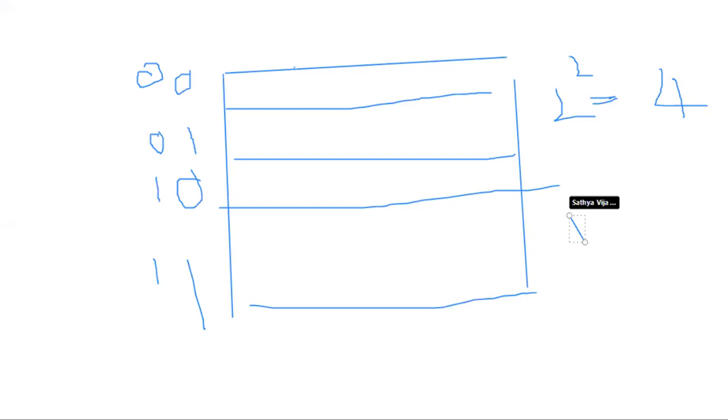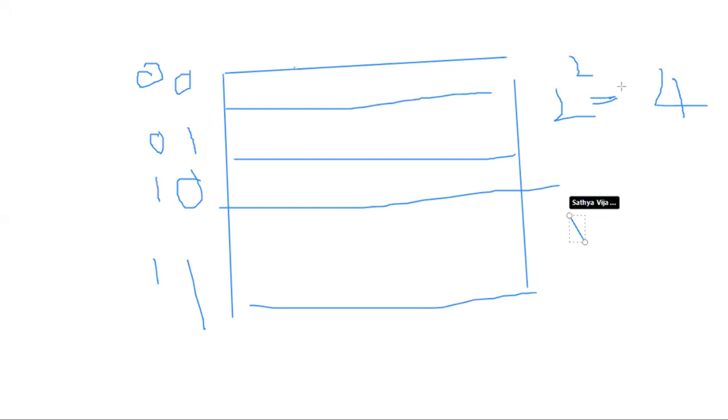If the bits are 4, what is the address space that gets generated? Understood or not? Akila? I didn't understand the question, ma'am.